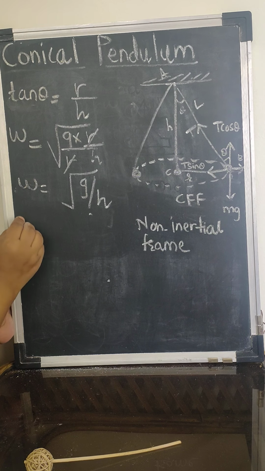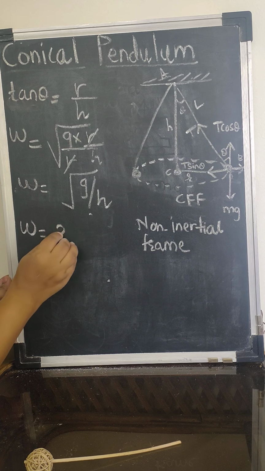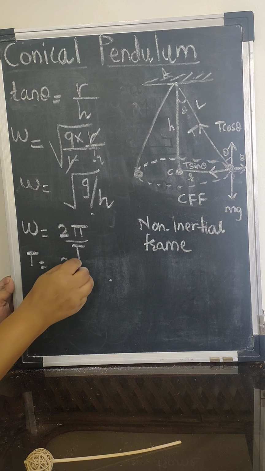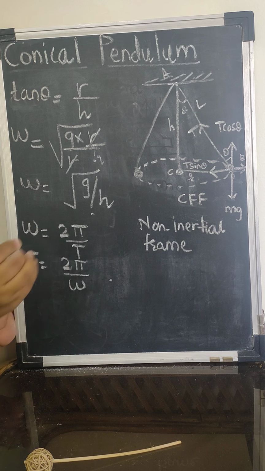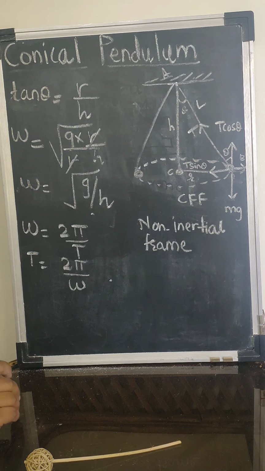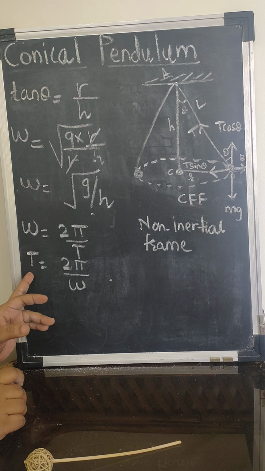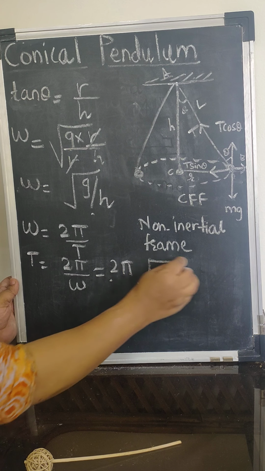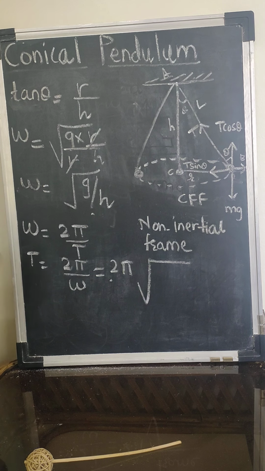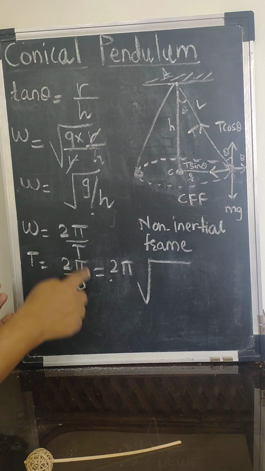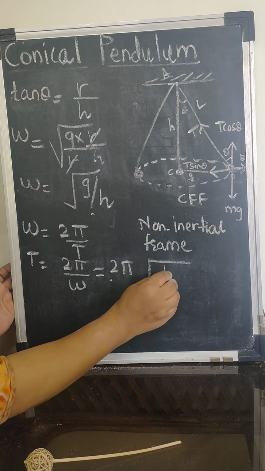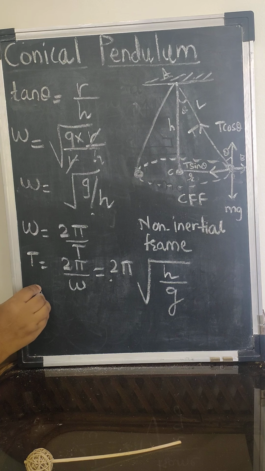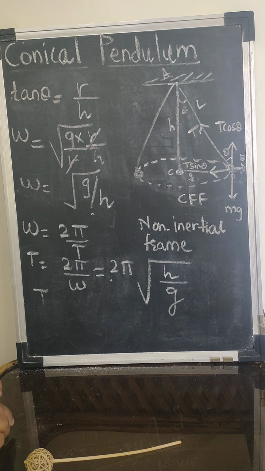To get the period and the frequency, omega is equal to 2 pi upon T. T becomes equal to 2 pi upon omega. I have just rearranged the terms to get the value of the period. Now 2 pi upon omega, and what is the value of omega? Omega is the square root of g by h. Here we have it in the denominator, so I will take it up, and it will become the square root of h by g. So T is equal to 2 pi under root h upon g.